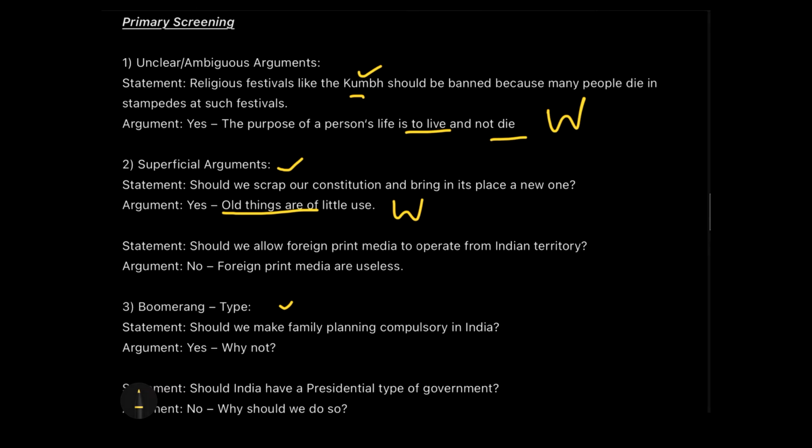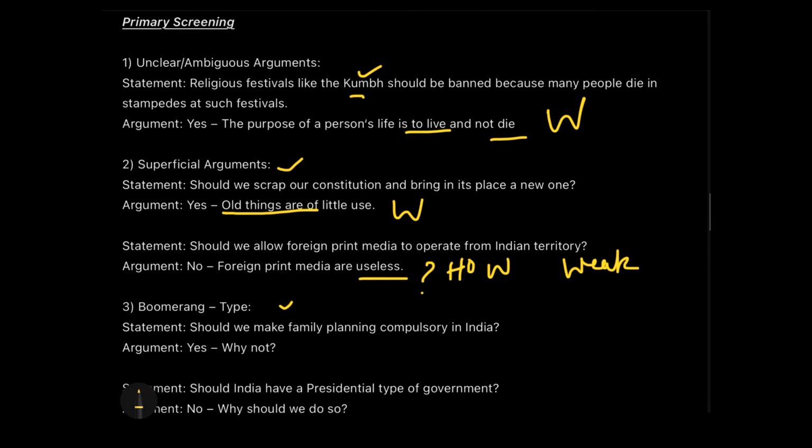Similarly, if you check the next statement: should we allow foreign print media to operate from the Indian territory? They are saying no, and the reason they are giving is that foreign print media are useless. How are they useless? Who will say this? This should be the argument. If you tell in the argument why they are useless, only then can I connect it with the statement, right? So therefore this is a weak argument. Again, any superficial argument is a weak argument.